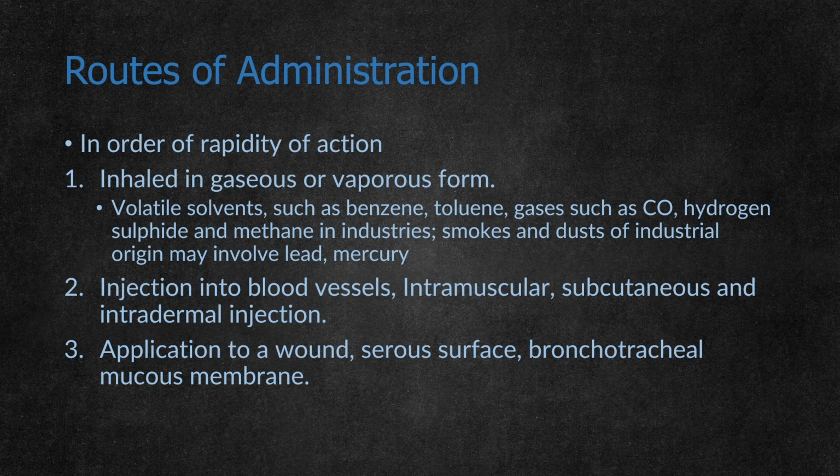Coming to routes of administration of poisons, in order of rapidity of action: it can be inhaled in gaseous or vaporous form, or as volatile substances like benzene and toluene. Some gases like carbon monoxide and hydrogen sulfide can be administered in gaseous form. Next is injection into blood vessels, or intramuscular, subcutaneous or intradermal injections. Then application on wounds, serous surfaces, or any bronchotracheal mucosal membrane.